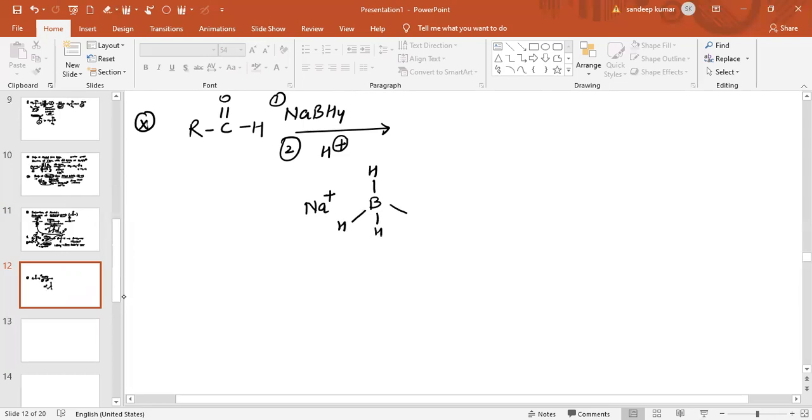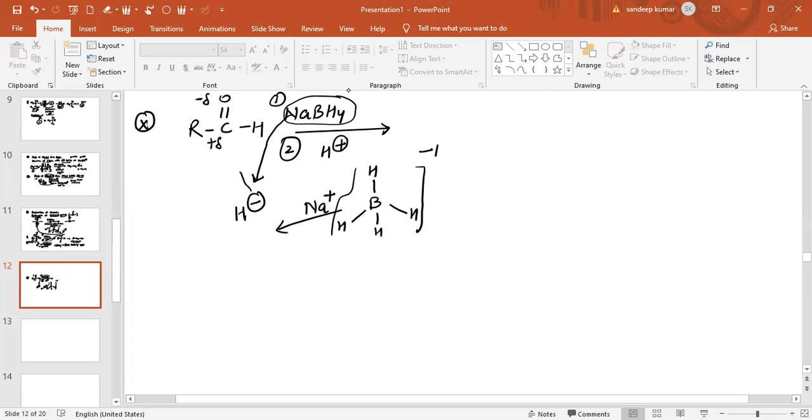This BH4 negative will supply the hydride ion, H minus. Because this bond is polar, oxygen has partial negative and carbon has partial positive.